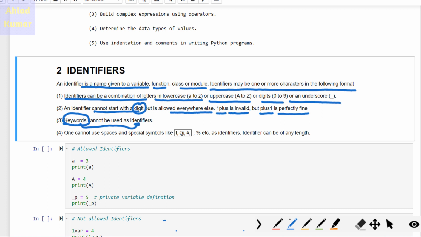The fourth point is that one cannot use special symbols and spaces like these. You cannot use these symbols in identifiers. Identifiers can be of any length, but these special symbols cannot be used. This has to be kept in mind. So let us discuss some typical examples of identifiers.